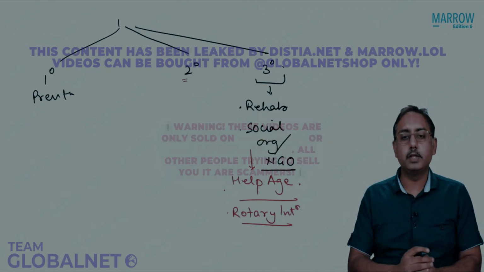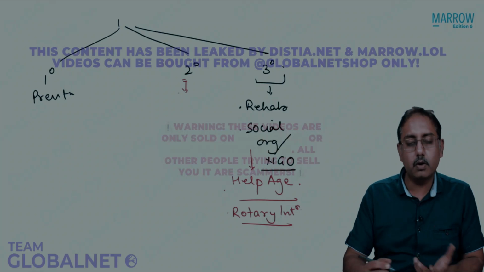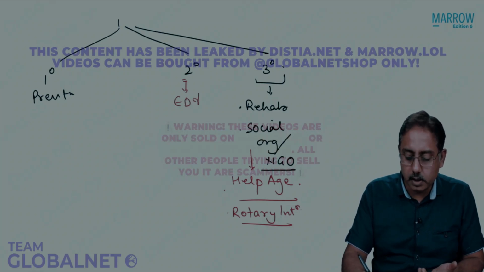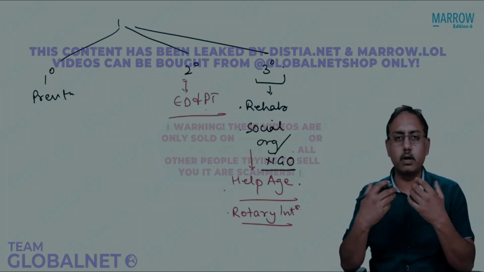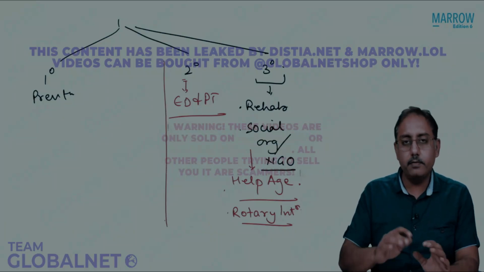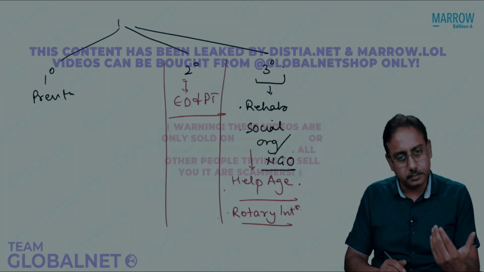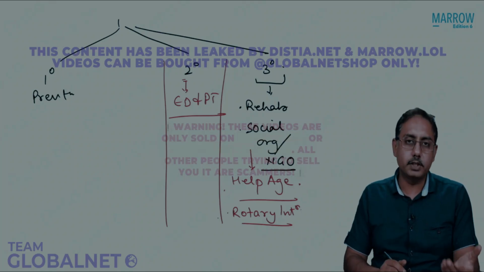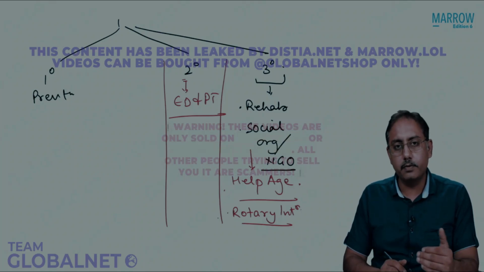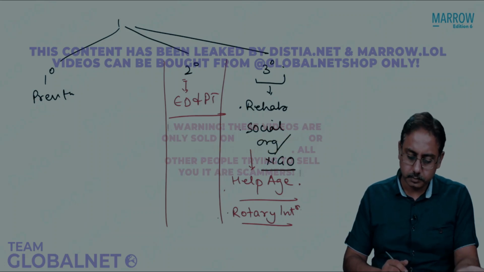In secondary prevention, you are obviously doing early diagnosis and prompt treatment. We have had a lot of discussions on this. In every chapter, I talked about EDPT, national health programs, the basis of infection, the concept of disease, concept of health, infectious disease epidemiology. We talked about levels of prevention.